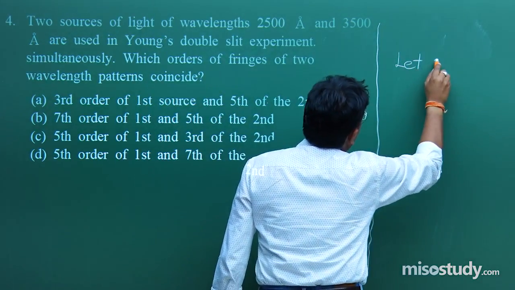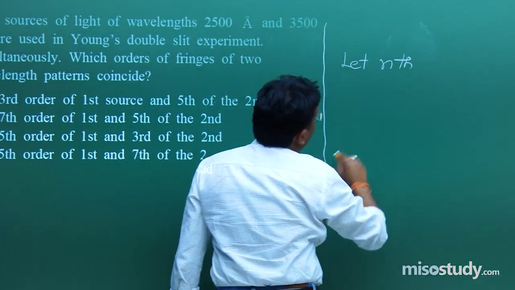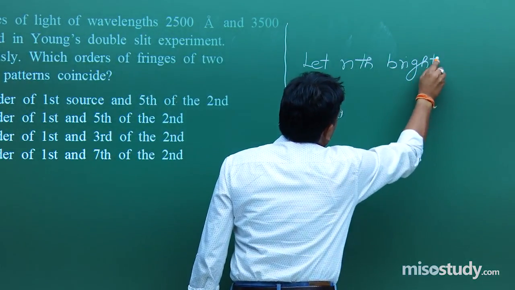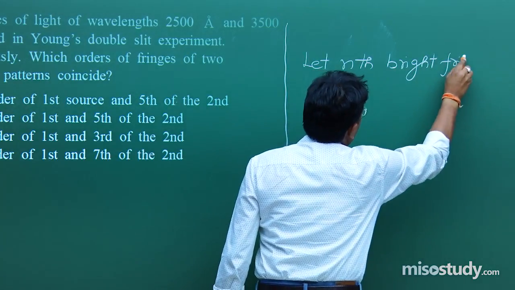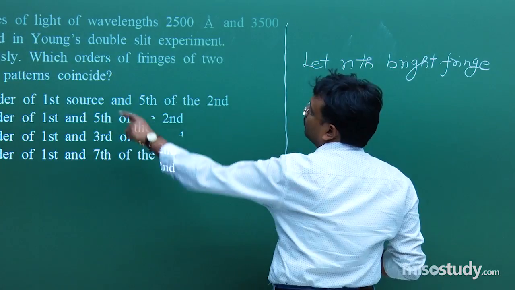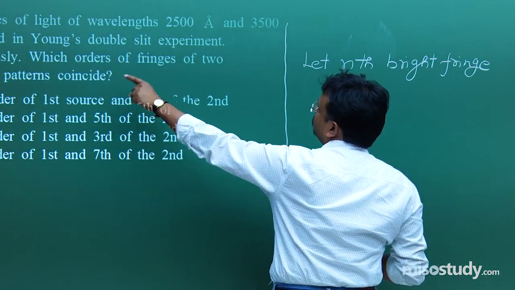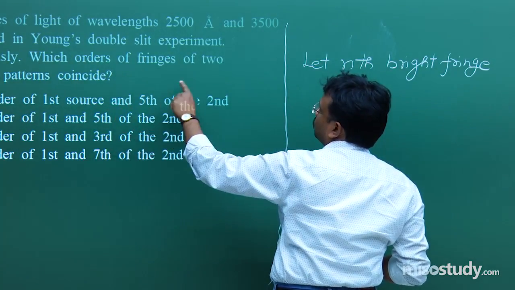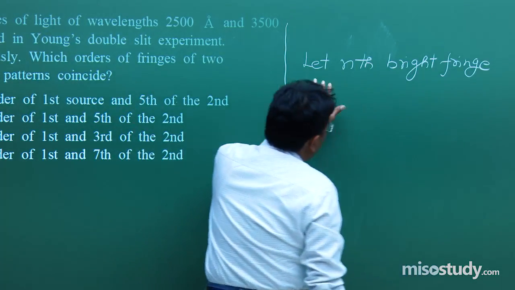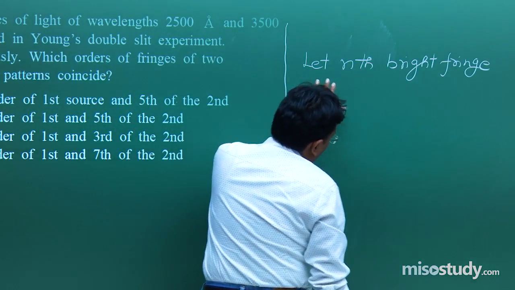Let the nth bright fringe. Fine, because it is mentioned, used in Young's double slit experiment, which order of fringes of two wavelengths pattern coincide. So let the nth bright fringe of